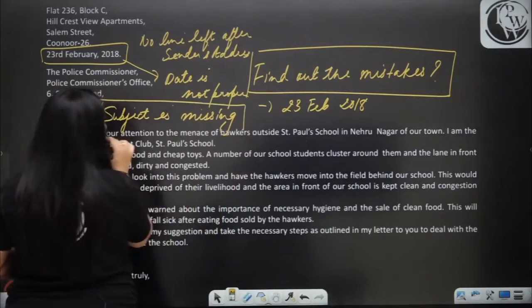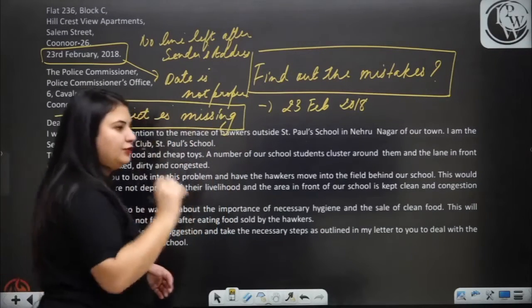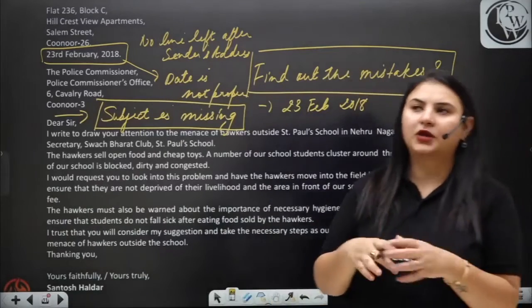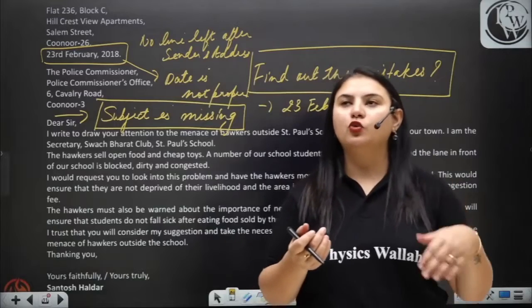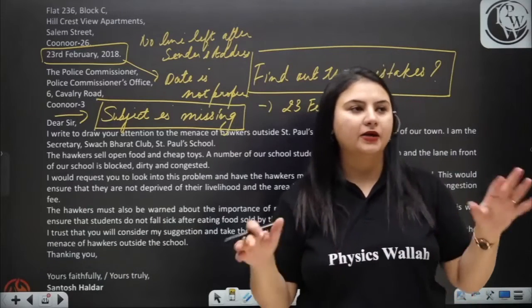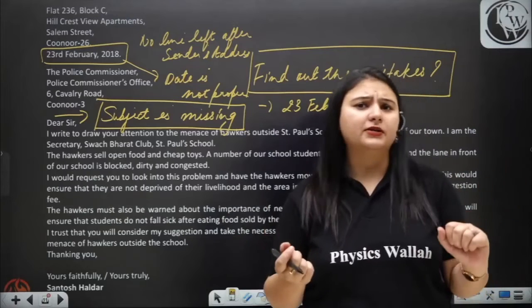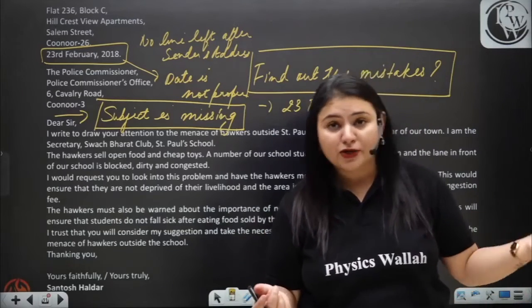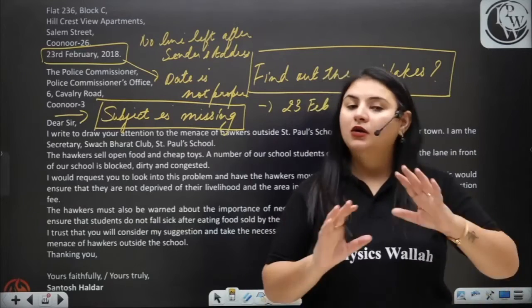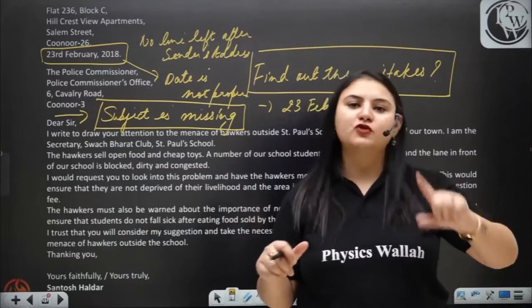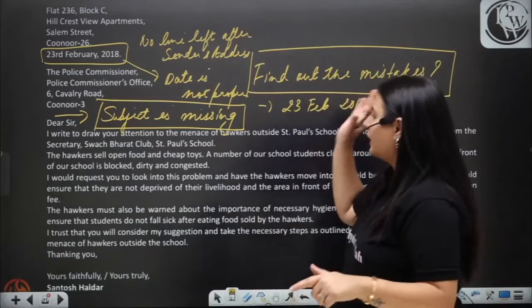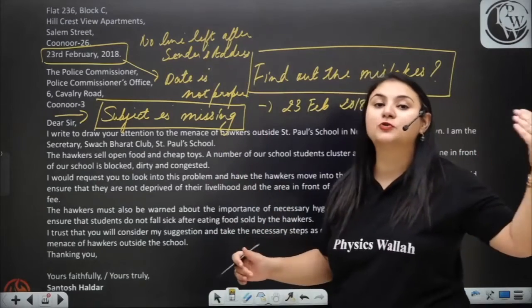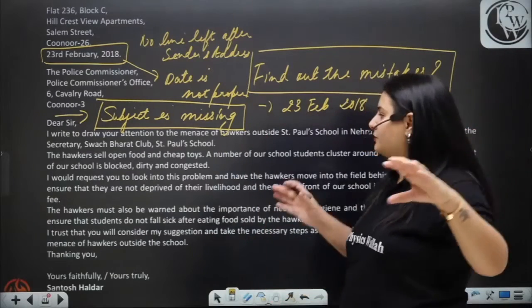I am telling you all these things because students are often confused. Students, when they pick up a question from the Google, they just tell me that, okay, ma'am, we saw an example on Google, we just picked it up from any random website, and subject was not written there. And I think that subject is not written these days. Has the format changed? Has the things changed now? No. They haven't changed. You have to follow the same format that is given to you. Here, subject is missing. Here, they haven't left lines. It is not appearing to be very beautiful. So you have to take care of these things.